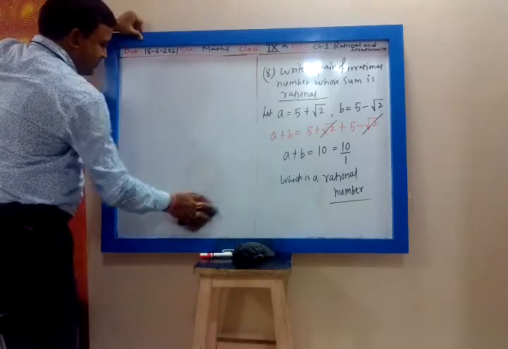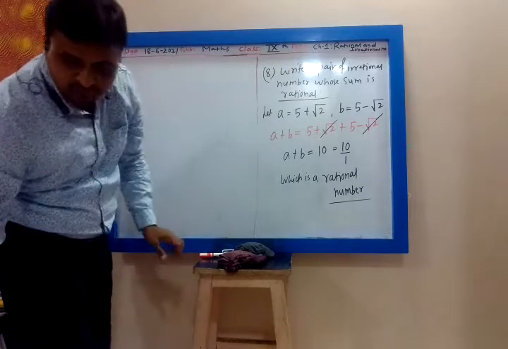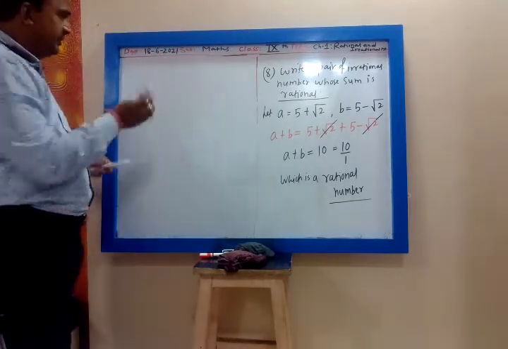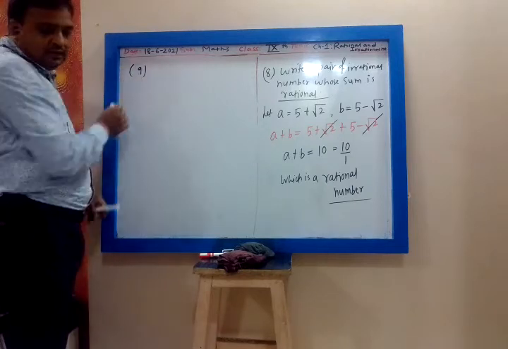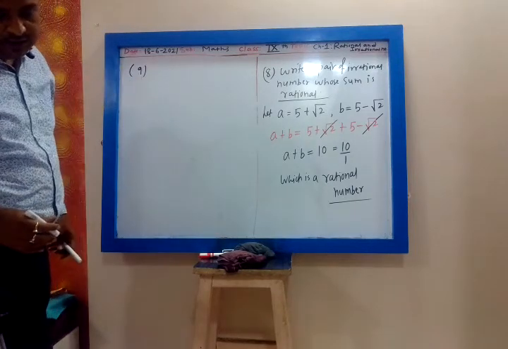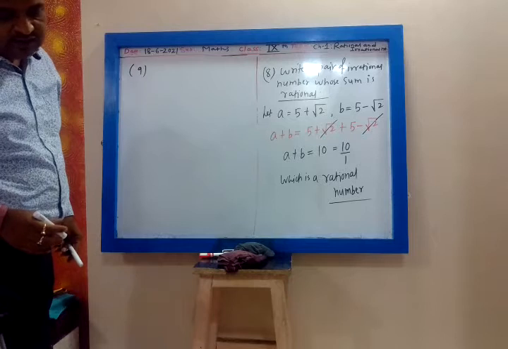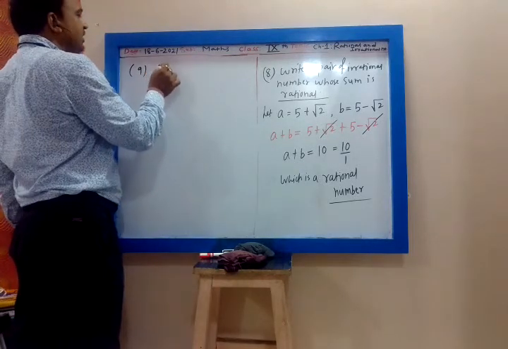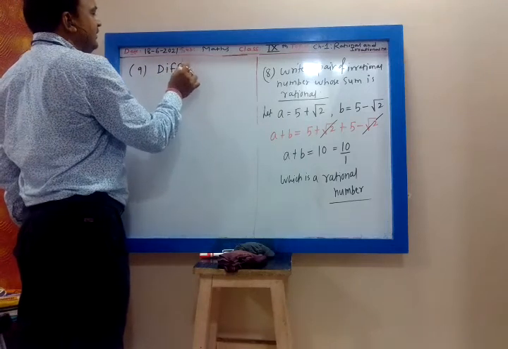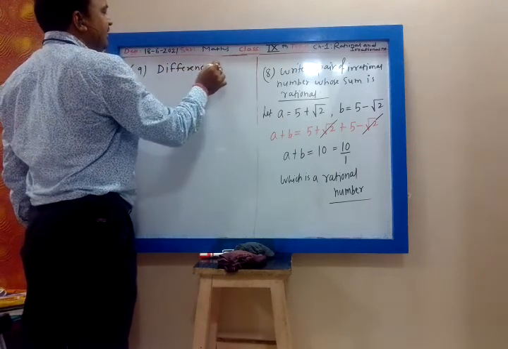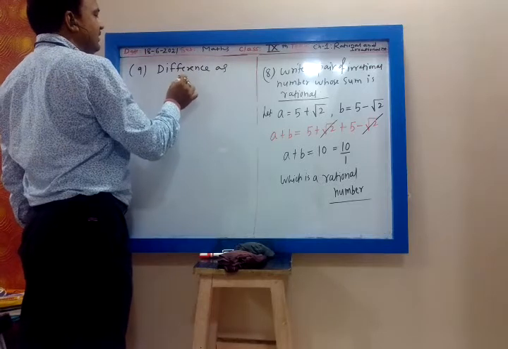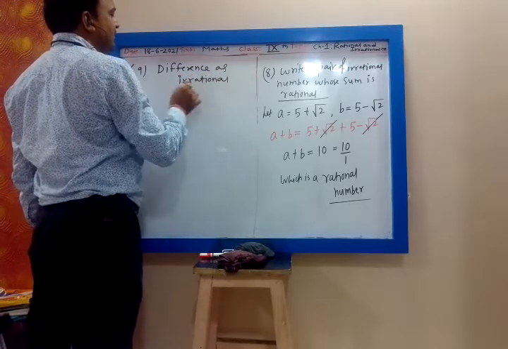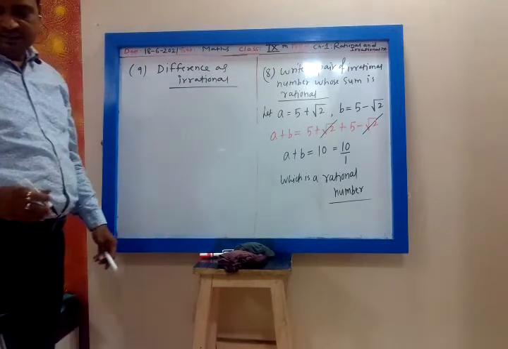Then ninth one. Write a pair of irrational numbers whose difference is irrational. Now we want the difference. Difference means minus sign. Difference as irrational.